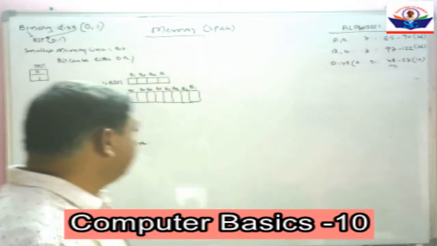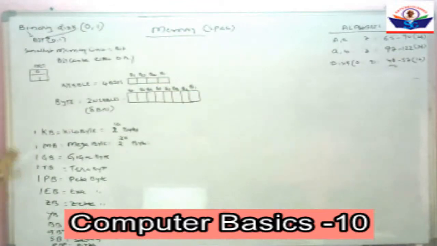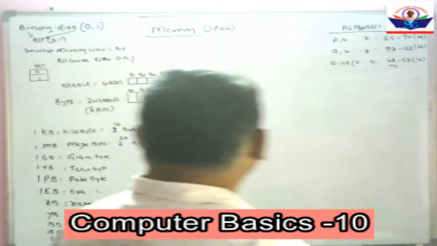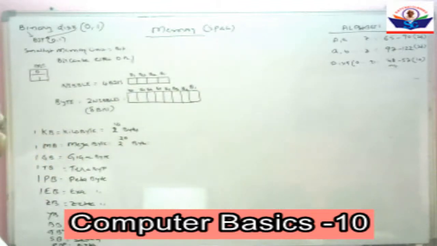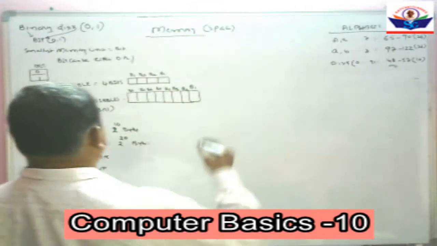Memory class. This is the overview of memory: bit, nibble, byte, kilobyte, megabyte, gigabyte, terabyte, petabyte, exabyte, zettabyte, yottabyte, ronnabyte, geobyte, saganbyte, and so on. These are the overview of bytes and bits and nibble, all types of bytes. Yesterday we discussed up to terabyte.